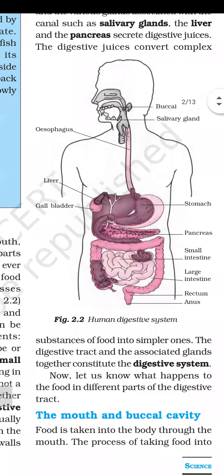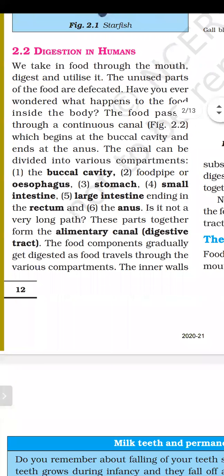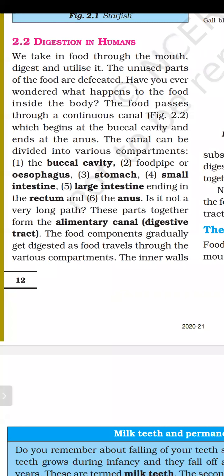So let's start the human digestive system. We take in food through the mouth, digest and utilize it. The unused part of the food is defecated, meaning removed out from our body. The undigested food is removed out from our body through the anus.